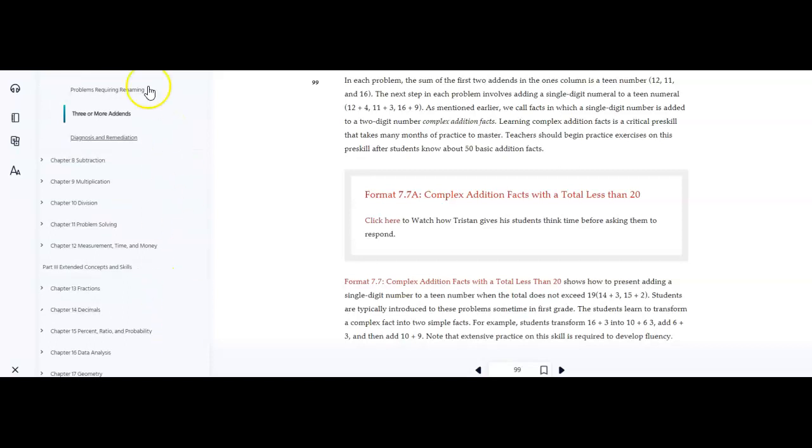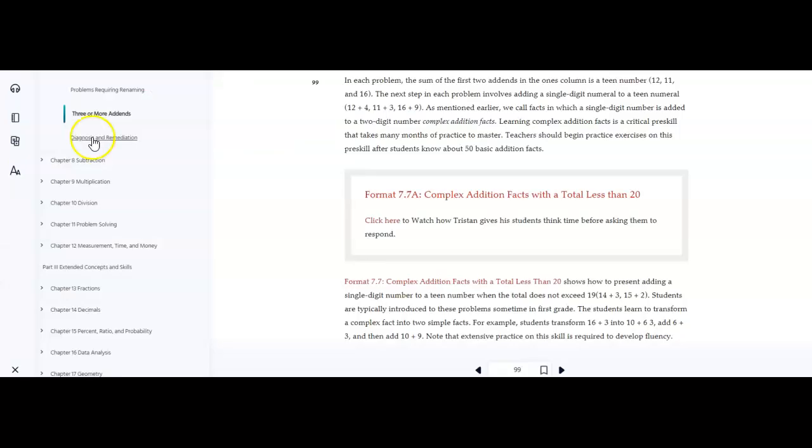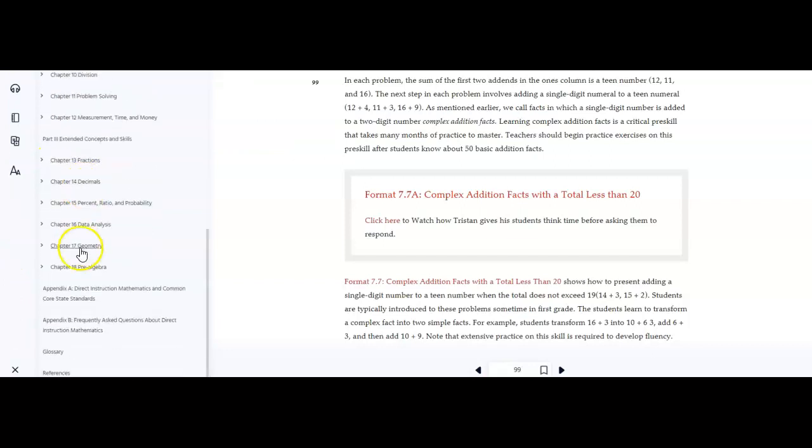I know this module is chapters 11 through 14. You can select videos from any of the textbook chapters. Let me say that again. You do not have to just watch videos from chapters 11 through 14. You can, of course, that's perfectly one place to start, but you can choose any of the 18 chapters.